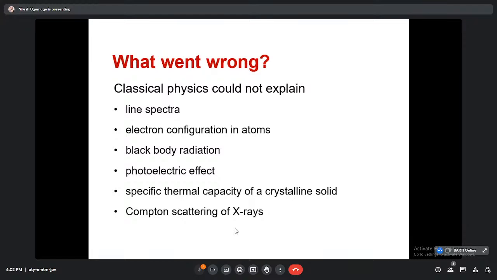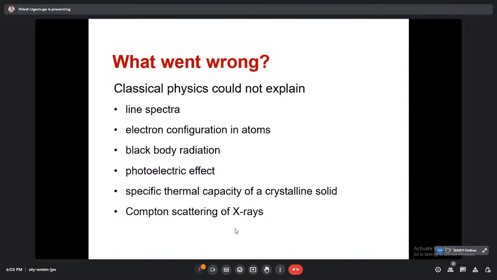After that, another phenomenon was the photoelectric effect, followed by the Compton effect, Compton scattering of X-rays, which is again one of the beautiful experiments from which we can see the Compton shift. The Compton shift is nothing but the difference of two wavelengths, and that gives support to the particle nature of light.